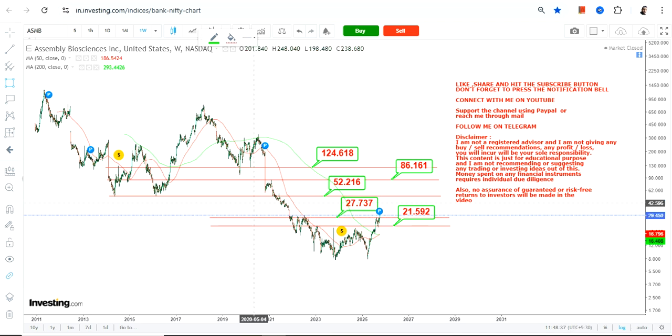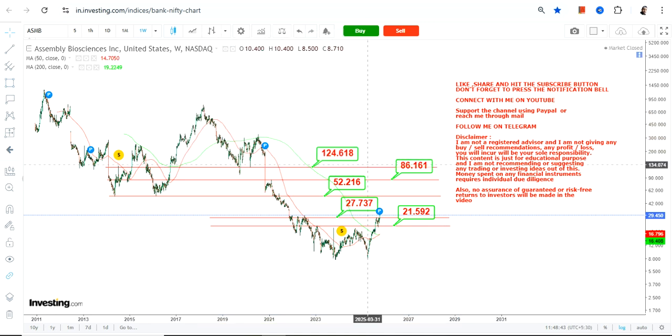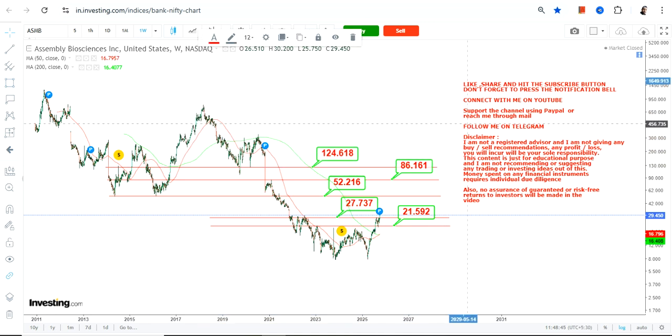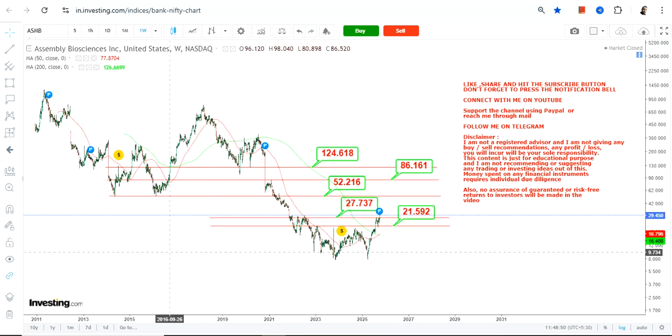If you want to go any further, that requires another breakout, because technically after 124 this entire range will become active. So we do have a big price recovery, but it will become active one after another, and please understand the levels and the volatility and don't go below the support and the stop loss.